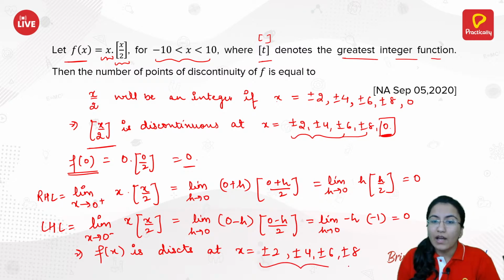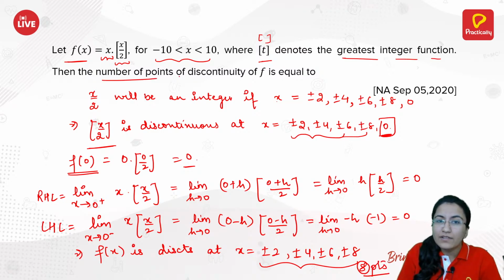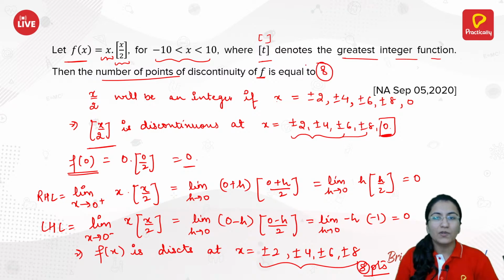In total you have 8 points. That means the number of discontinuities of f is equal to 8. 8 was your answer for this numerical answer type question, which was in your 2020 question paper.